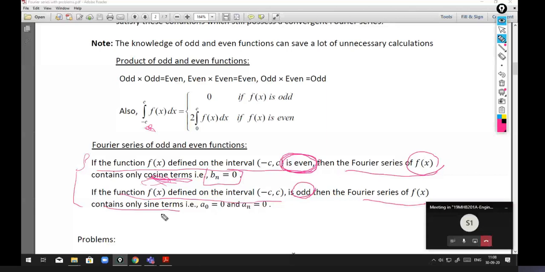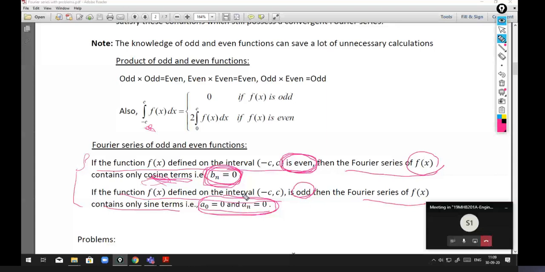So we can say a0 and an are zero. For an odd function, a0 and an are 0. For an even function, bn is 0. Please note these results. If you remember these two results, you can save a lot of time in the calculation.